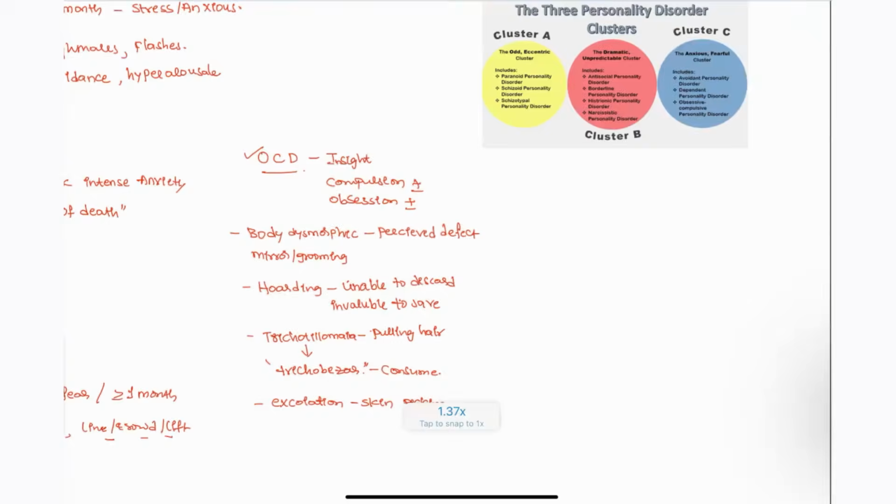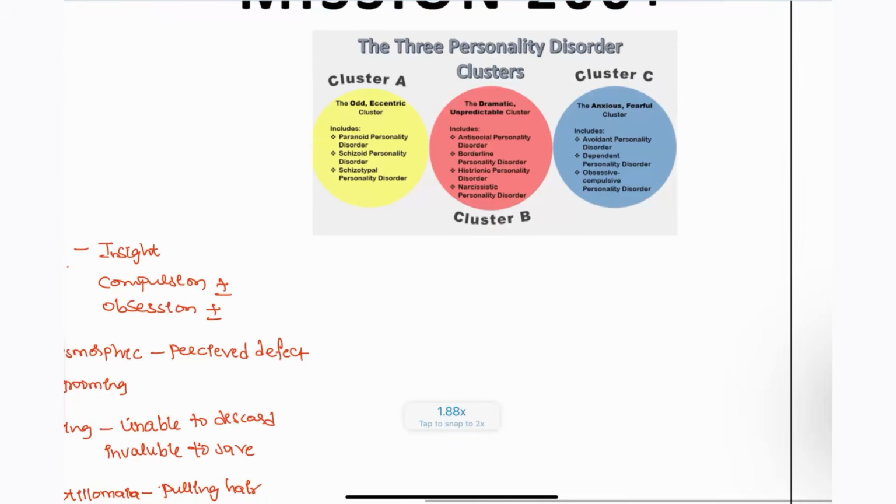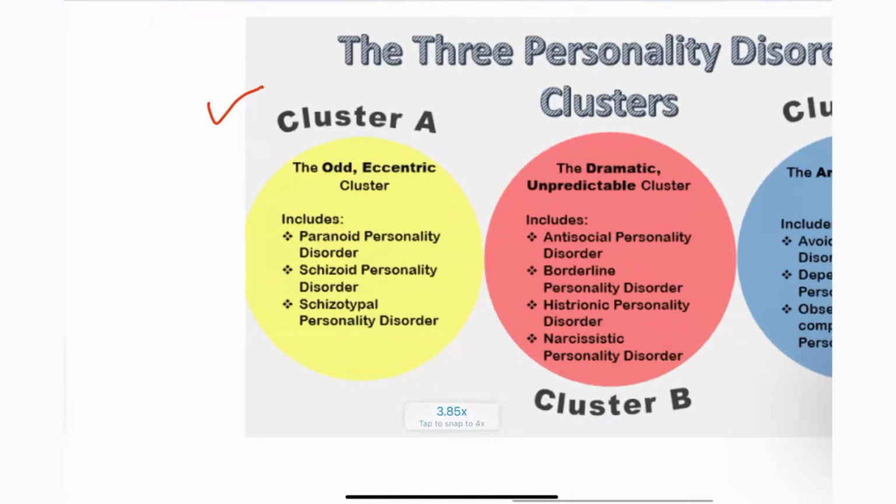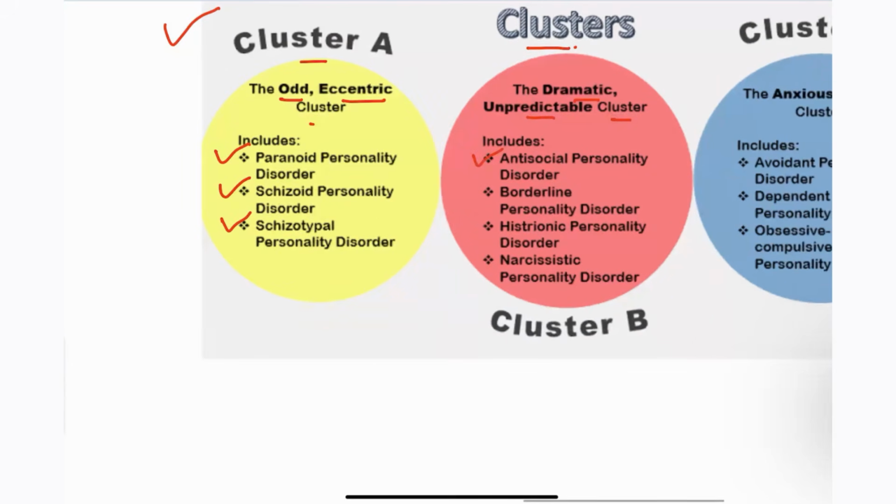Next, personality disorders. Here you can see cluster A, which will be seen as odd, eccentric type of people. Paranoid, schizoid and schizotypal patients will be seen in cluster A. Next cluster, dramatic, unpredictable patients. For example, antisocial. Next, borderline disorder, they are going to be dramatic and high suicidal risk will be seen with the borderline.